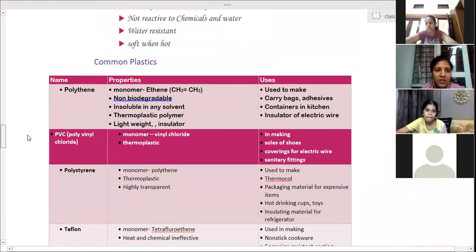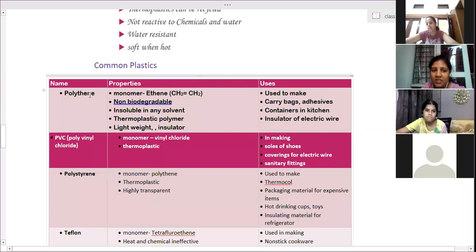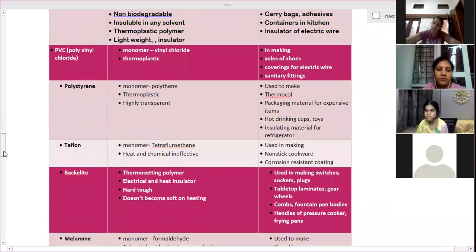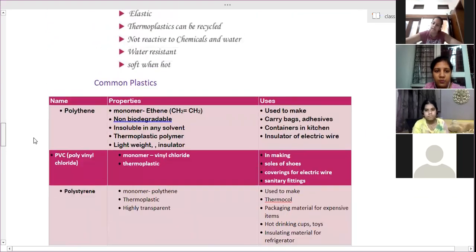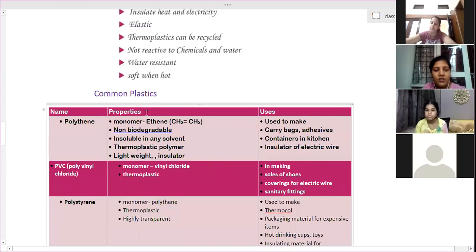Different types of plastics: polyethylene, that is ethene; PVC; thermoplastic; polystyrene, that is thermocol; then Teflon, bakelite, melamine. We have to learn their properties, their monomers and their uses. So next class we will learn.